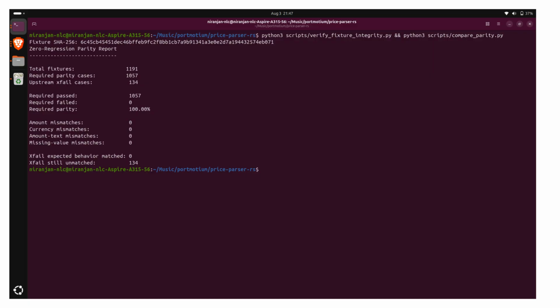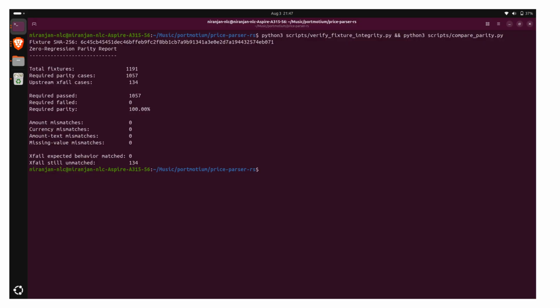Here we built a big test set of 1191 real world examples. Out of those, 134 were known failures even in the original Python code. So we set those aside. That left 1057 cases where Rust had to match Python exactly.